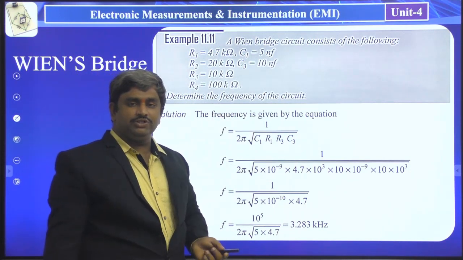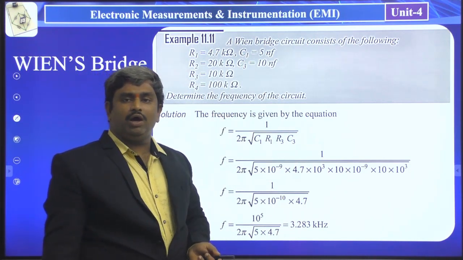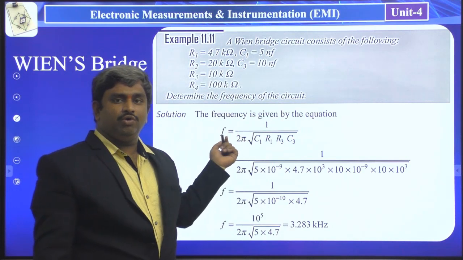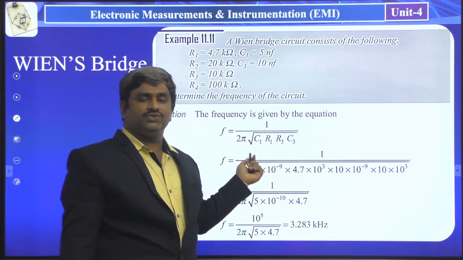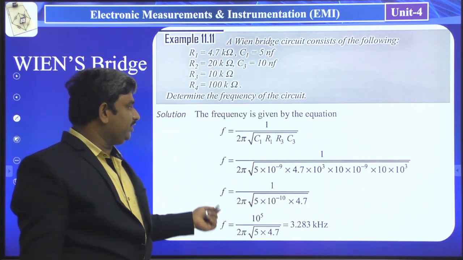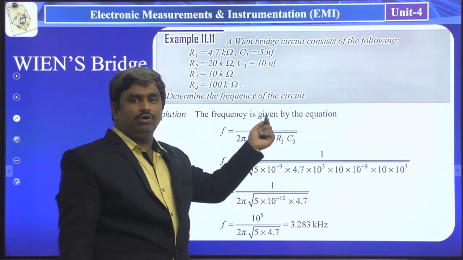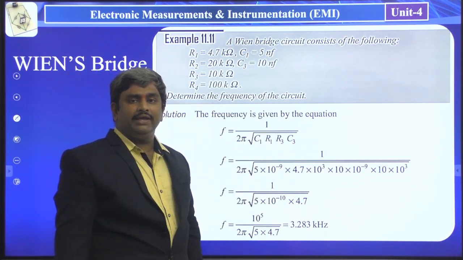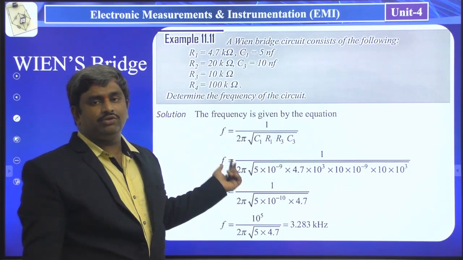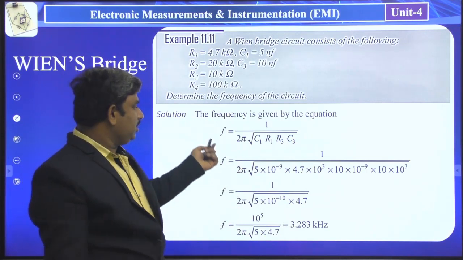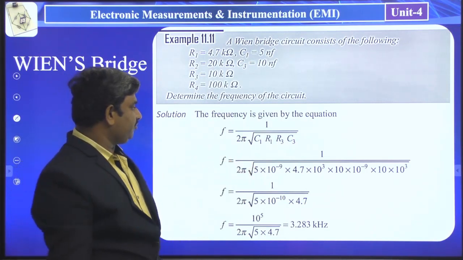Okay, so in a bridge circuit, physically we know all the frequency components. So in this Wien bridge, a special parameter is there, that is frequency. We have to measure the frequency. So frequency f is equal to 1 by 2 pi under root of C1, C3, R1, R3. So here we have the C1 value, C3 value, R1 value, R3 value. We have to substitute those values.